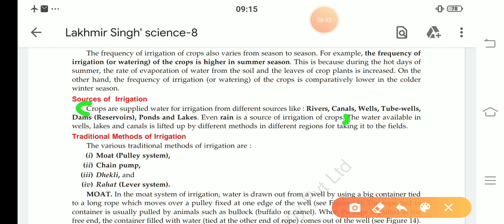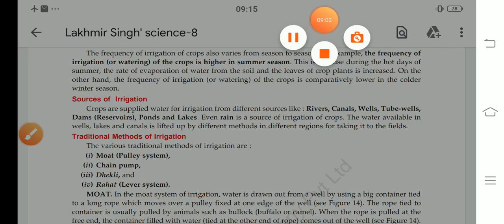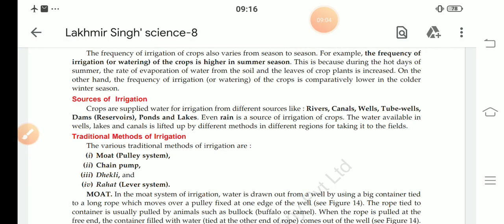You can also add these lines. The water available in wells, lakes and canals is lifted up by different methods in different regions for taking it into the field. As you wish, if you want to add these lines, you can. So our long question answers of chapter one are complete. Now we start the MCQs.